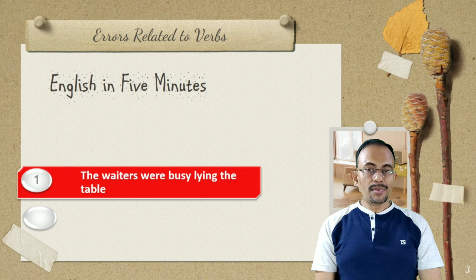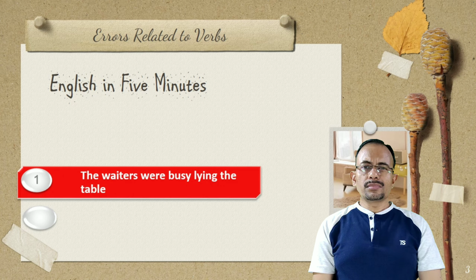on errors in everyday use of English. Today's lesson is based on errors related to verbs. Let's get started. To begin with, an oft repeated error. The waiters were busy laying the table.